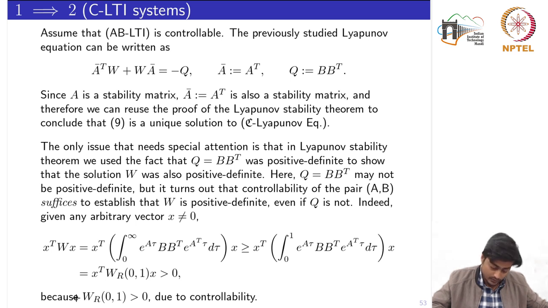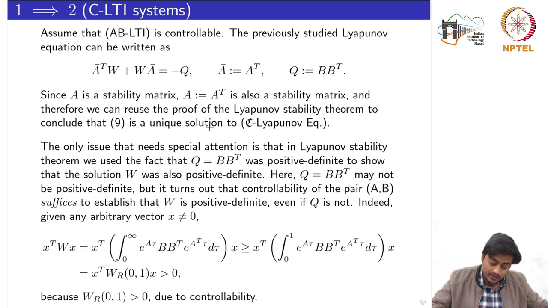Okay, so we have just shown that W, which we have used as this one, which is nothing but the solution of the Lyapunov equation, is positive definite. Now the second one is the uniqueness. For the uniqueness, we could use the previously established result,